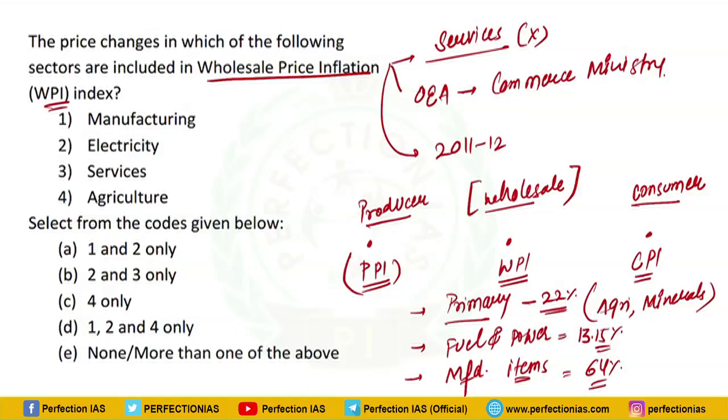Now the question is, the price changes in which of the following sectors are included in WPI? Now explicitly we know that services are not covered. Therefore those options which have 3 as an option should be directly eliminated. Manufacturing items are covered and they have 64% weightage. Electricity will be covered in the second category, that is fuel and power, so of course it will be covered. And agricultural items will be covered in the sense of primary articles. Therefore the correct option is going to be 1, 2 and 4.